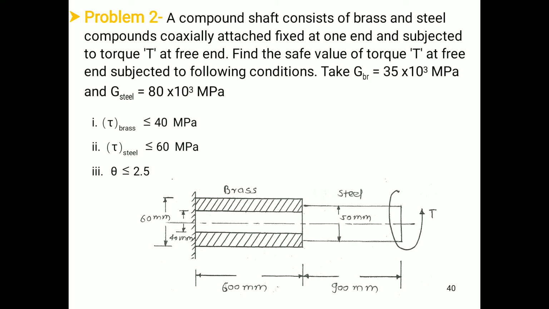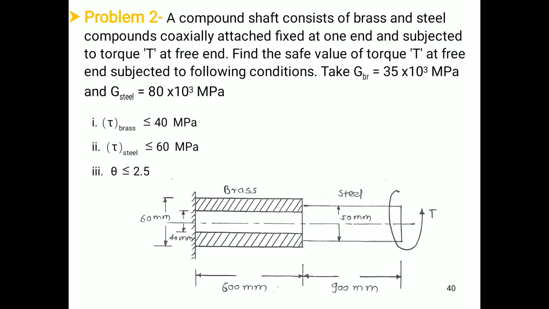The conditions given are shear stress of the brass is less than or equal to 40 MPa, shear stress of the steel is less than or equal to 60 MPa, and theta, that is angle of twist, is less than or equal to 2.5 degree.